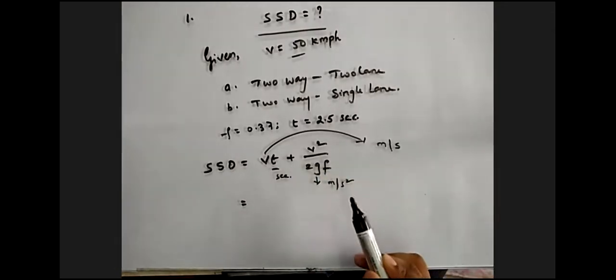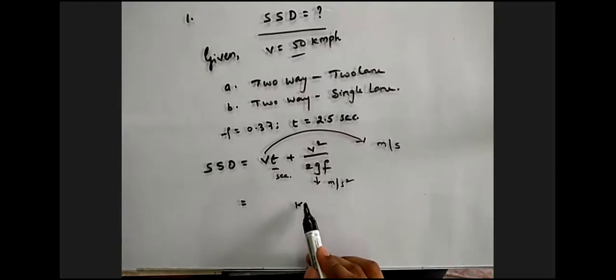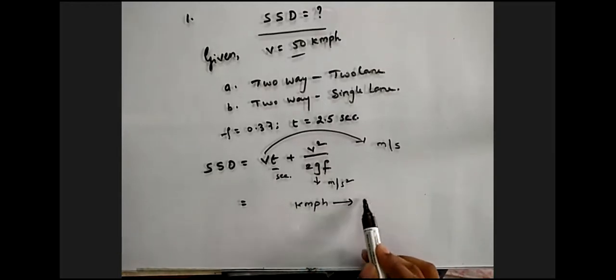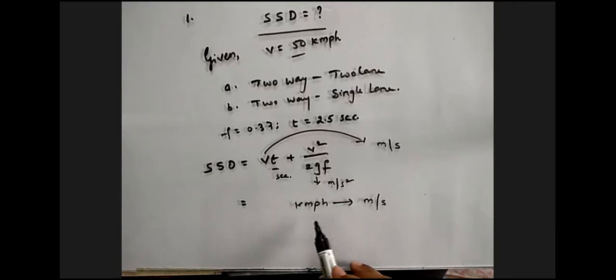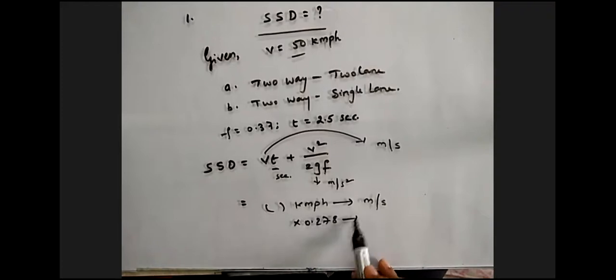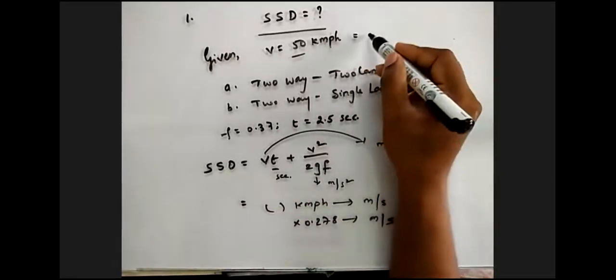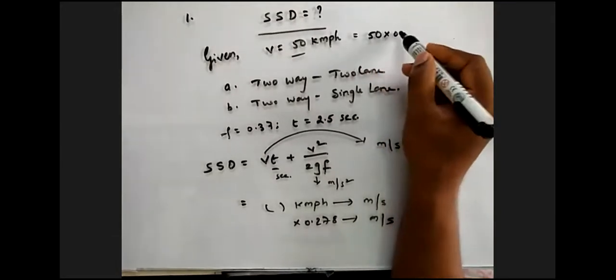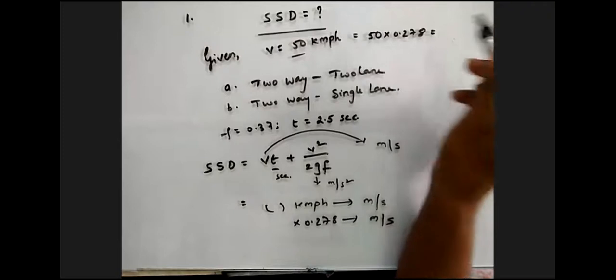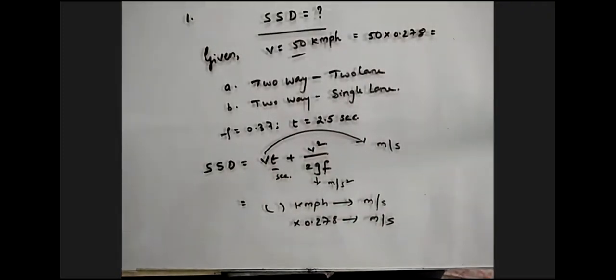In yesterday's class, I taught you how to change kmph to meter per second: we multiply the value by 0.278. So converting 50 kmph into meter per second, we do 50 into 0.278. That becomes, anyone with a calculator? 13.9, sir. Very good.